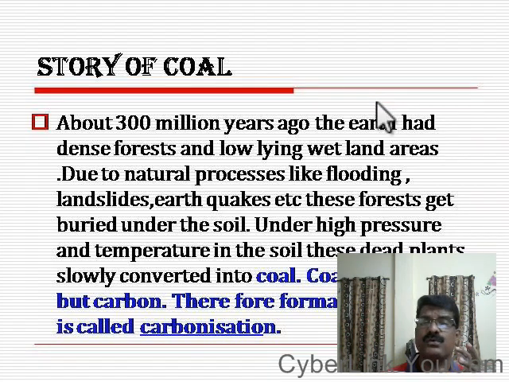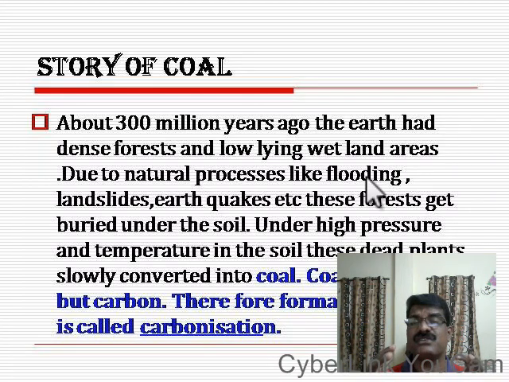Let us see how the coal formation took place. See, around 300 million years back, it is believed that the forest, the plants were removed and they were buried inside the soil because of some natural calamities like earthquake, landslide, etc. Because of these natural calamities, the plants or the forest were buried under the soil.